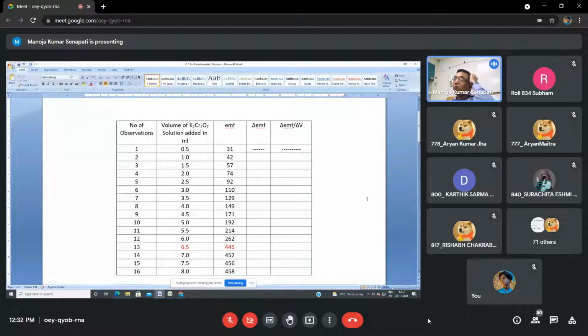And when you are going to plot the graph, you have to plot the graph by taking the data of this one. Volume of potassium dichromate versus del EMF by del V.